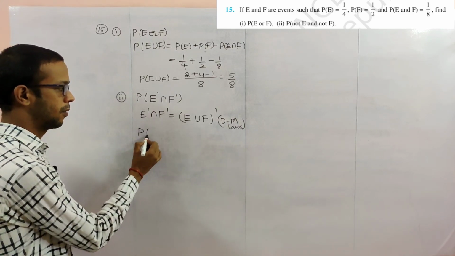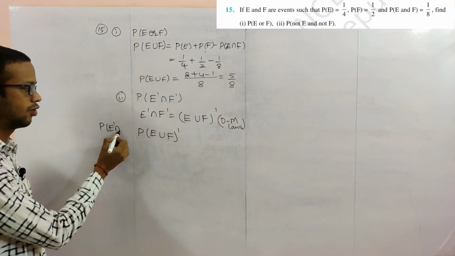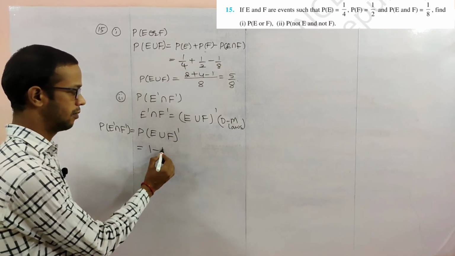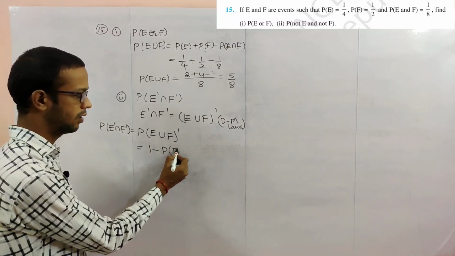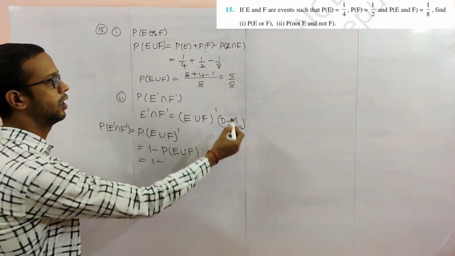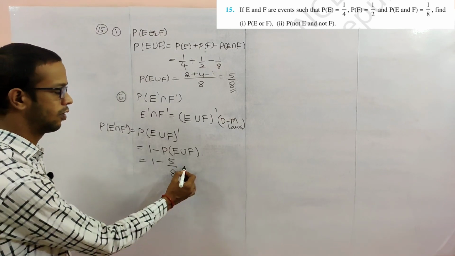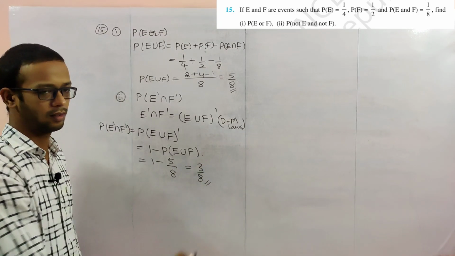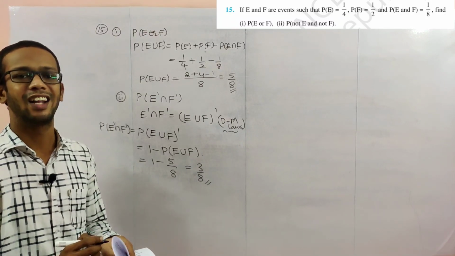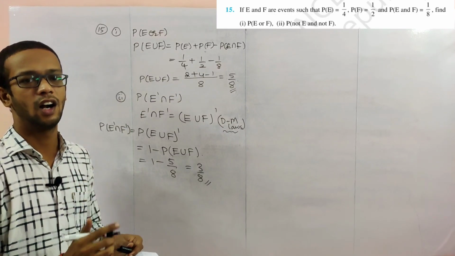So now we can find the probability of (E union F) whole dash. This is nothing but probability of E dash and F dash. Both are same only. So now we can write 1 minus P of E union F. E union F, how much we got already? 5 by 8. If you take the LCM, 3 by 8 is the answer. So this one is a very important shortcut way for finding not A or not B. Not A or not B means it is not A and not B.